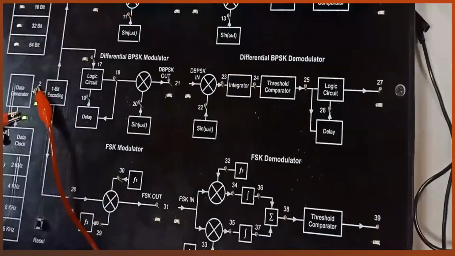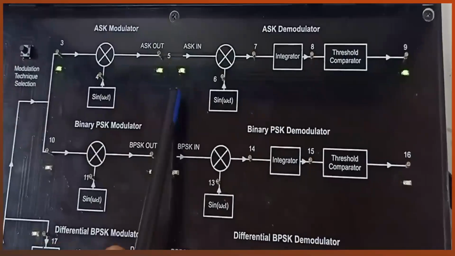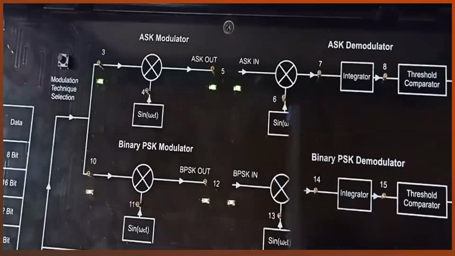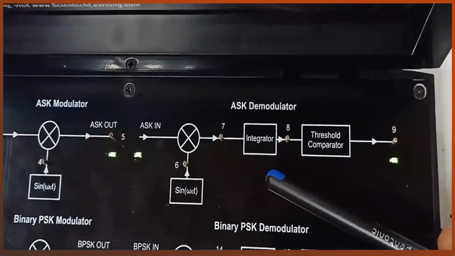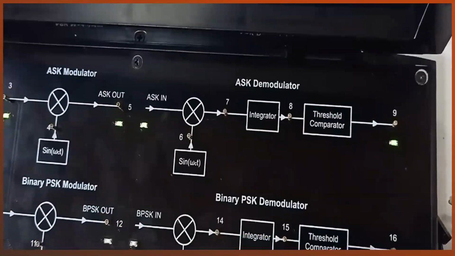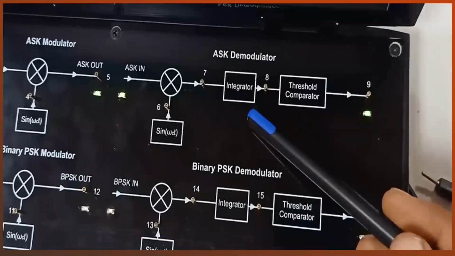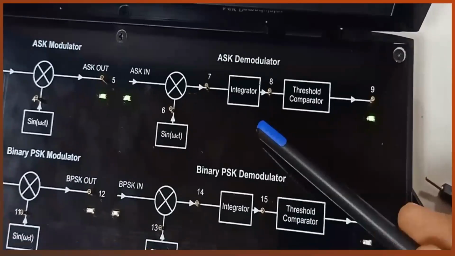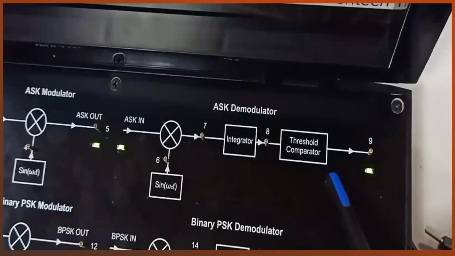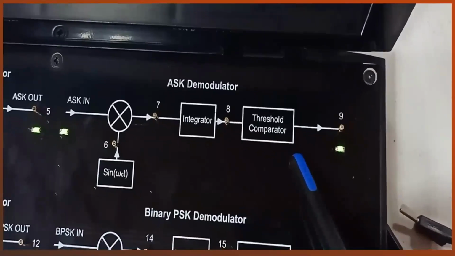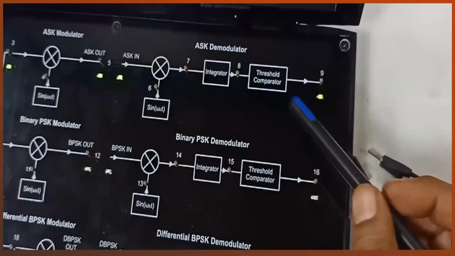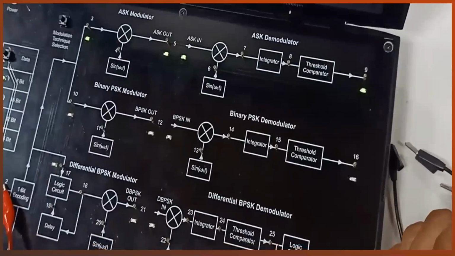Similarly, on the demodulator side, we again multiply with sin omega ct, and then we low pass the signal. Why do we low pass? Because our information is actually at the low pass side of the frequency band. This is the integrator which is used to low pass the signal, and after that we have a threshold comparator. This comparator will decide whether the bit is 0 or 1. So this is the whole modulator and demodulator diagram of ASK.